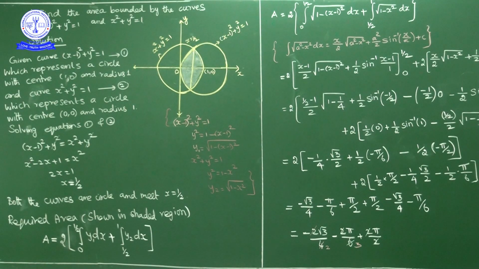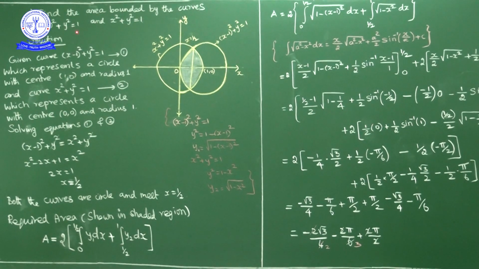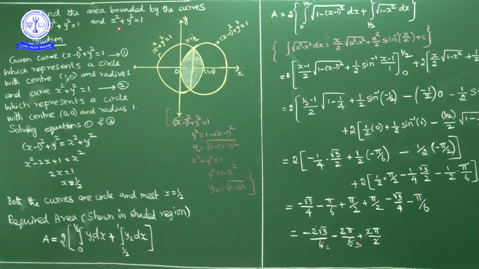Next question, question number 2. Find the area bounded by the curves (x minus 1) whole square plus y square is equal to 1 and x square plus y square is equal to 1. Here two circles are given. One is (x minus 1) whole square plus y square equal to 1, a circle whose center is (1, 0), radius is 1. And x square plus y square equal to 1 is a circle with center (0, 0) and radius 1.